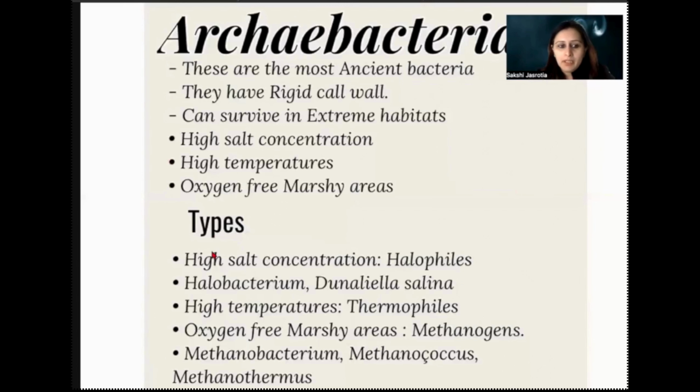Now, what types are there? Bacteria that are present in extremely high salt concentration are halophiles, like halobacteria and Dunaliella salina, right? Those present in high temperature are thermophiles. Wherever this word philes comes, it means loving. Thermo comes from temperature. So the name is derived from thermo meaning temperature and philes meaning love. They have a love towards high temperature.